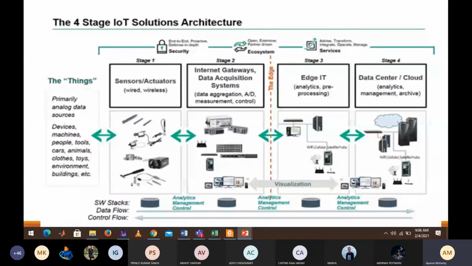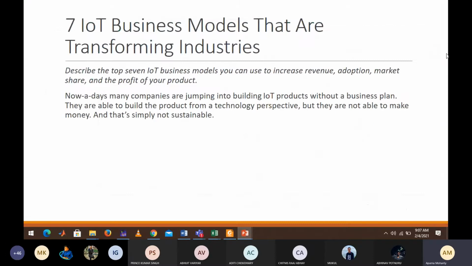Whatever I told, that same thing is diagrammatically represented here. So you have your sensors or actuators, which may be wired or wireless devices, followed by a device, which will be a data acquisition system, where all the devices and sensors will be connected, followed by this gateway. In this gateway, the edge IT is used generally. You can anyway go through the slides elsewhere. That finally is connected to the cloud. So these are the four components of the ecosystem.